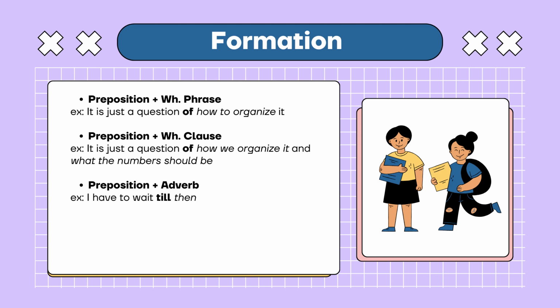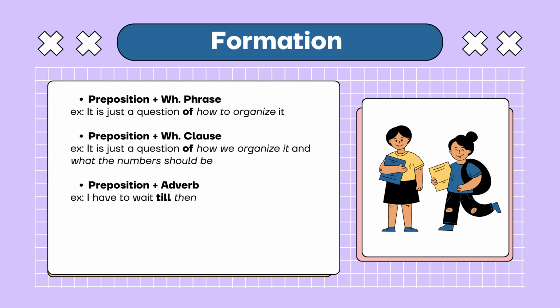The next form is preposition plus wh-clause. Example: it is just a question of how to organize it. We can see preposition of plus wh-phrase, how to organize it. The next form is preposition plus wh-clause.